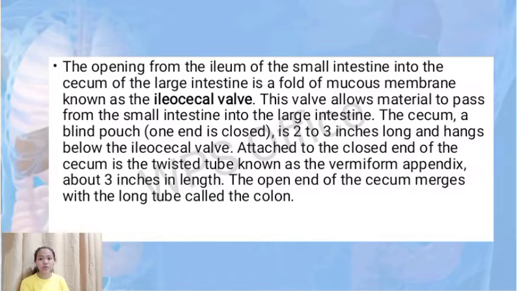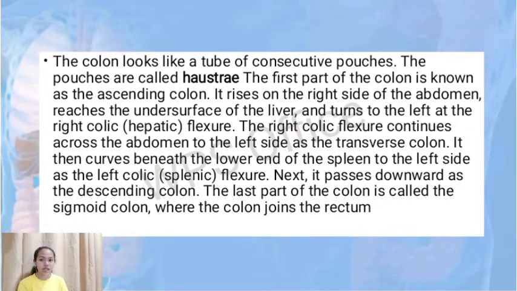The cecum, or a blind pouch, one end is closed, is 2 to 3 inches long and hangs below the ileocecal valve. Attached to the closed end of the cecum is a twisted tube known as the vermiform appendix, 3 inches in length. The open end of the cecum merges with a long tube called the colon. The colon looks like a tube of consecutive pouches. The pouches are called the haustra.